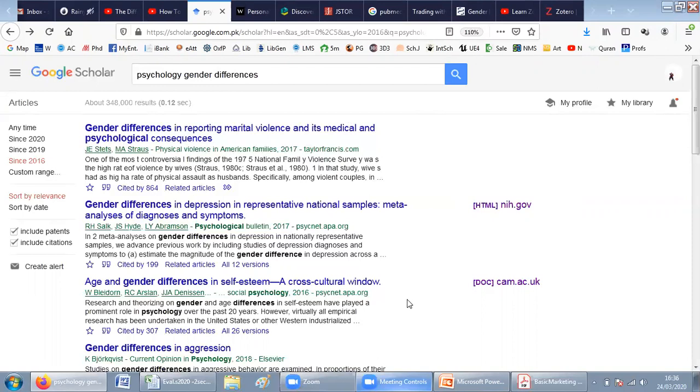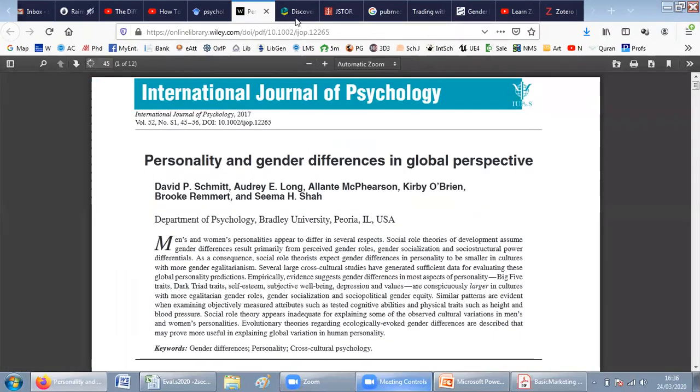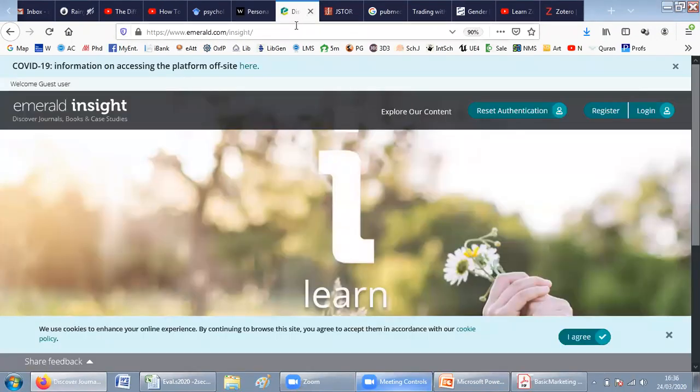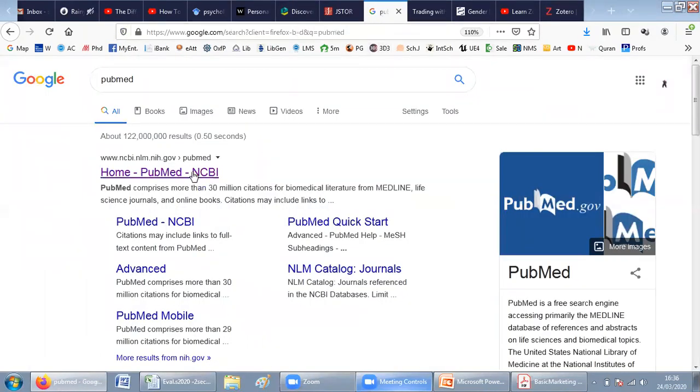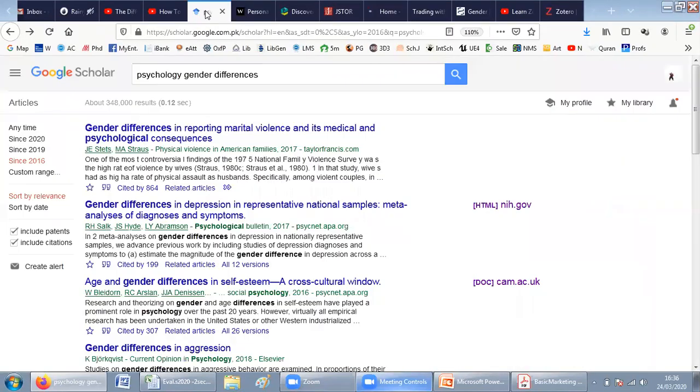Besides Google Scholar, there are also other sources such as Taylor and Francis, Elsevier, or even Wiley, which is a very famous resource. Emerald Insight is a very good one, and JSTOR.org, or PubMed for medicine related articles. So you can browse any of these sources or directly try through Google Scholar for searching for journal articles. So this is the resource from which you can find journal articles.